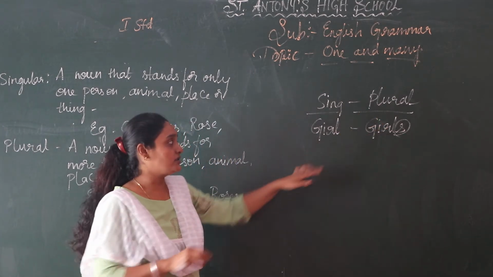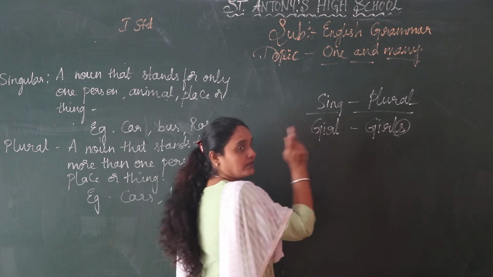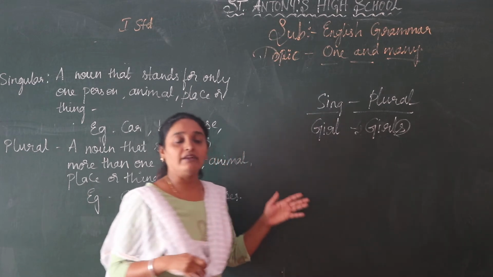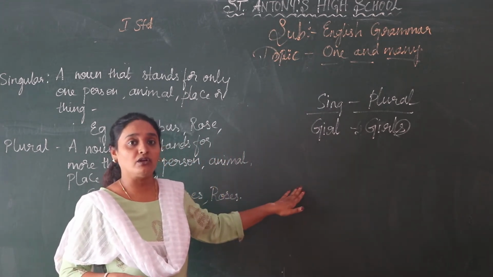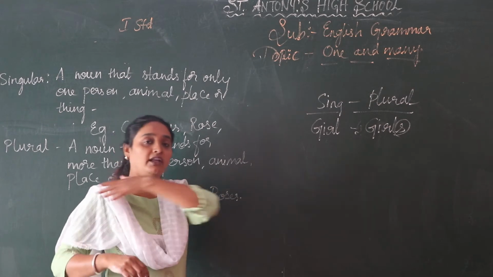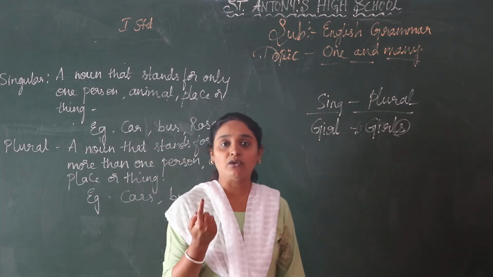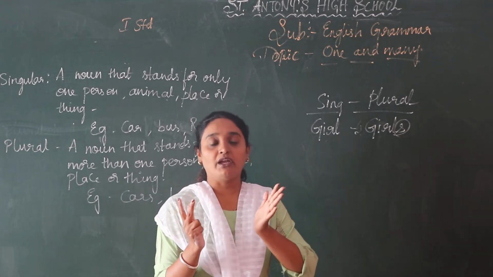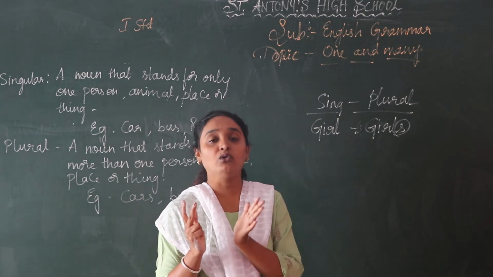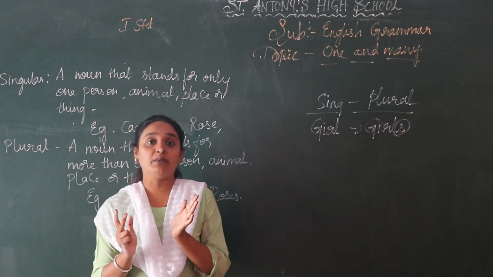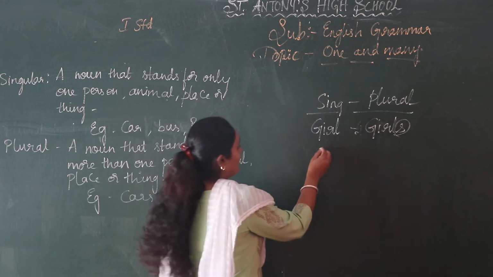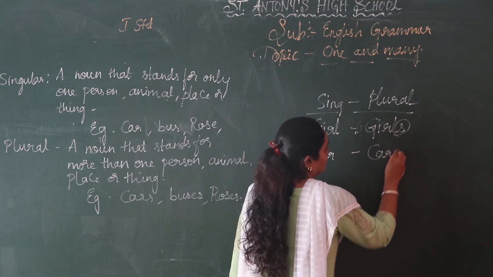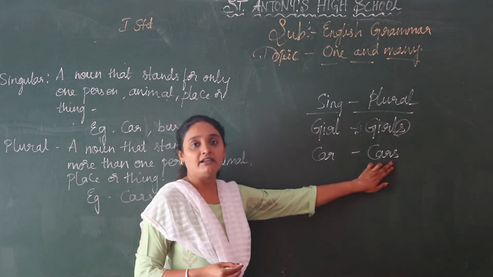If it is more than one, think there are two girls. I have written one girl in the singular. If there are two girls, when you notice, you will know there are more girls or more boys. If I give you one rose flower in my hand, you can see there is only one. If there are more flowers, like a bouquet, you can write roses. There are many roses. Next, car. There is one car in the singular, and what do you write for the plural? Cars. Did you understand, children? What are we adding here?